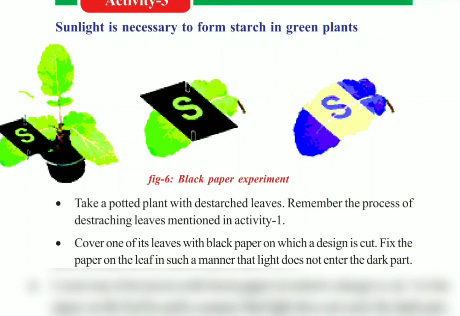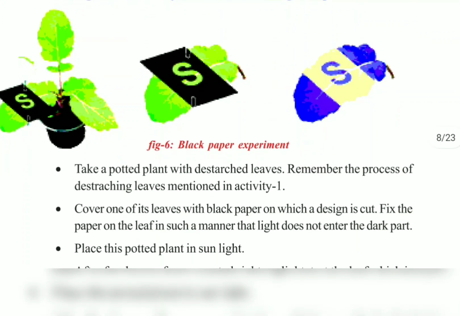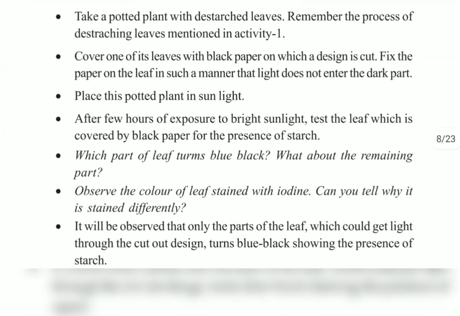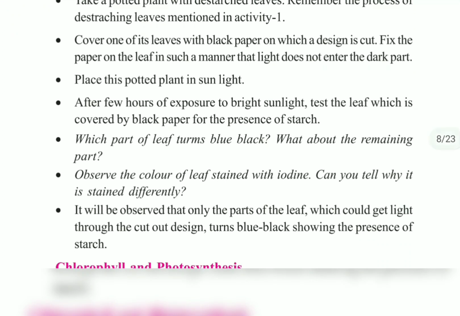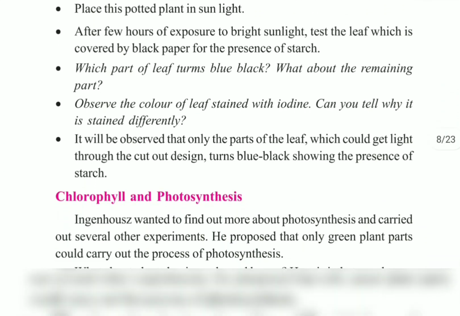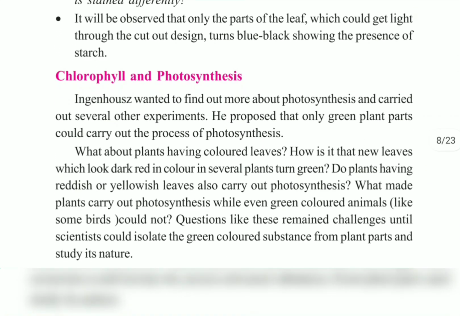Now after 3 to 4 hours, you can detach this leaf and take it for the iodine test. When you perform the iodine test, you will notice that the part of the leaf which is exposed to the sunlight will change into blue-black color, whereas the part of the leaf which was covered by the black paper will not change into blue-black color. So this indicates the importance of sunlight during the process of photosynthesis.